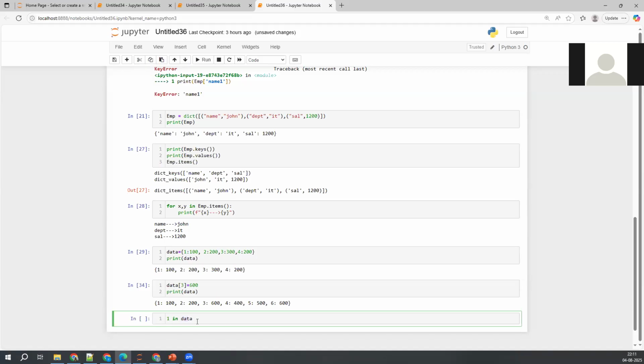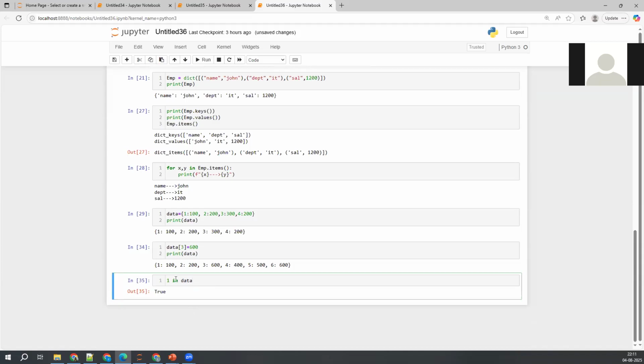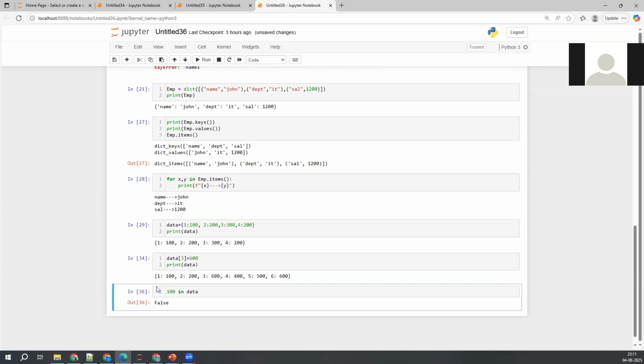I wanted to understand that. See, it is giving true. That means one is actually a key here. If one is there, it will display true. If one is not there, it will not. Let's say I take 100 here. Now executing it, see, false we are getting. But 100 is there. 100 is a value, not a key. By default, when you use the membership operator, it checks the key existence.